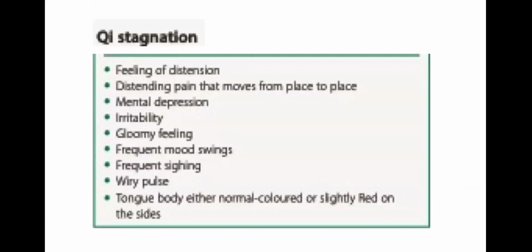Qi stagnation: the feeling of distension, distending pain that moves from place to place, mental depression, irritability, gloomy feeling, frequent mood swings, frequent sighing, wiry pulse, and tongue body either normal colored or slightly red on the sides.